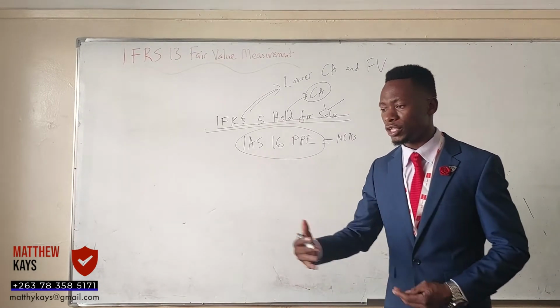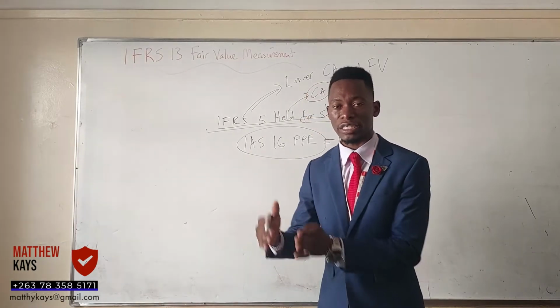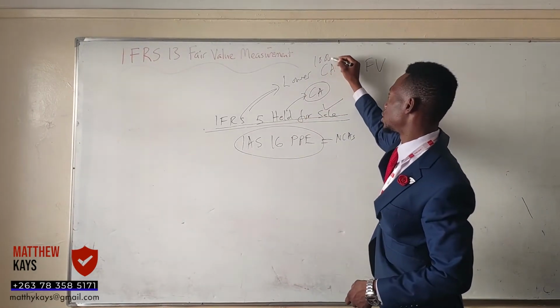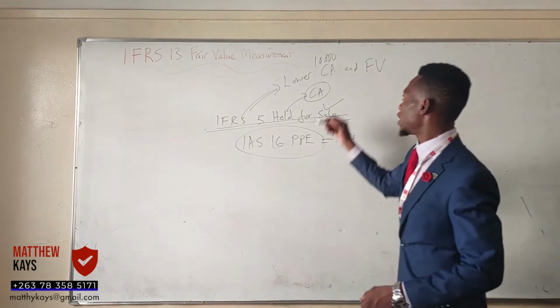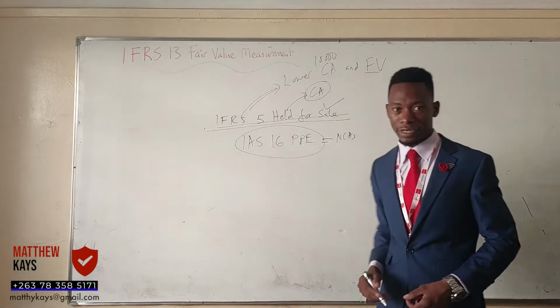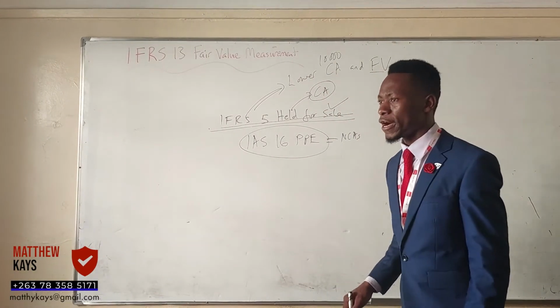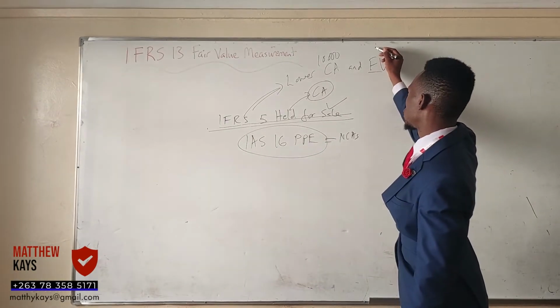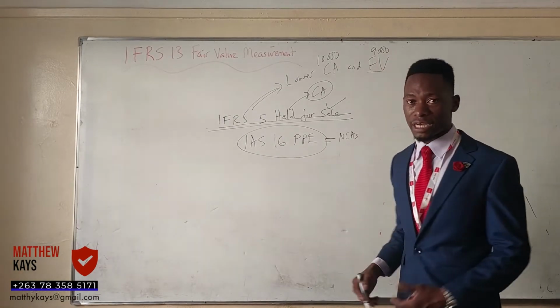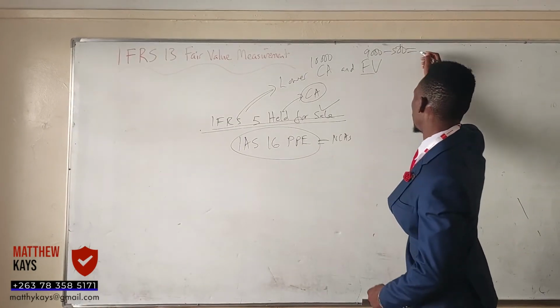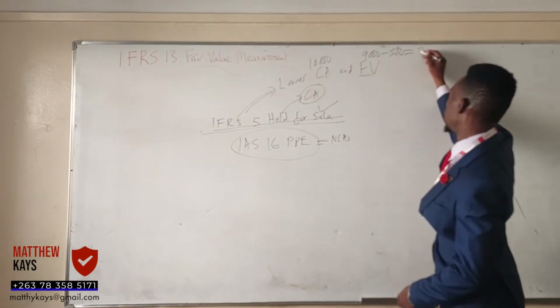What is the fair value? In the books, you have recorded a certain amount, let's say the asset is worth 10,000. We will then ask ourselves, how about the fair value? How much do you expect to receive if you sell that asset? Then they'll say, if we sell this asset, we expect to get 9,000, but their cost of disposal, for argument's sake, is 500. So the fair value less cost of disposal will be 8,500.